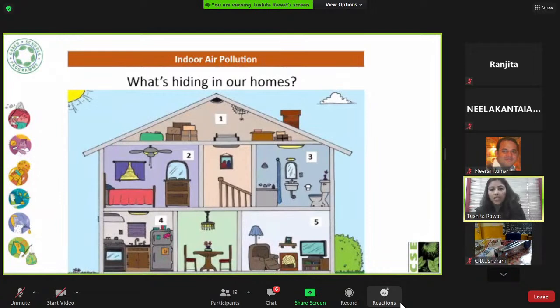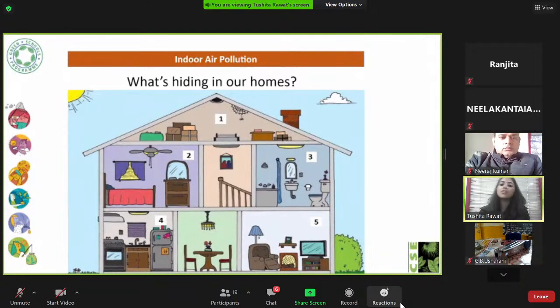Now, I will quickly finish this last part, which is on indoor air pollution. More often than not, when we talk about air pollution, we only talk about outside or ambient air pollution. But indoor air pollution is equally important, and many people die because of it, because it's so grave in our houses and we overlook it. We just think pollution is outside our home. So if we close the windows, we are safe. But that's actually not the case.